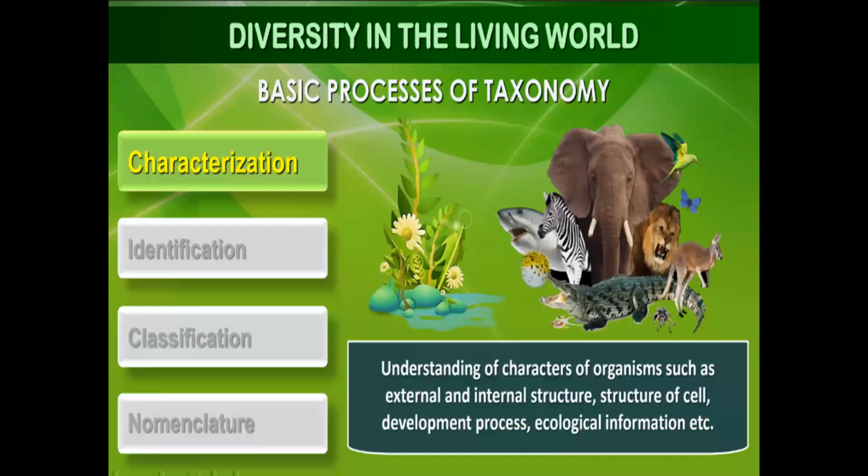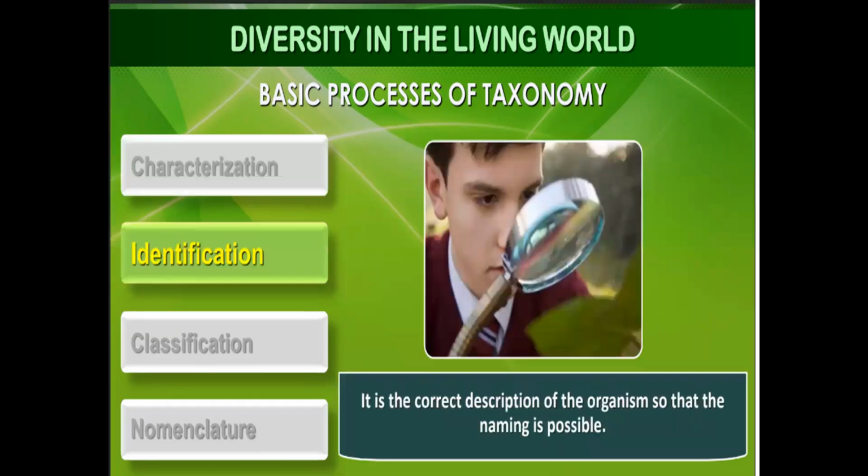Now, the basic process of taxonomy is characterization: understanding the characters of organisms such as external and internal structure. You find a plant and understand the external as well as internal. Externally, you see how it looks, what the color is. Internally, you take a section and observe under the microscope. You study the structure of the cell, development process and ecological information, where it is found. All plants will not be found everywhere. You have to study.